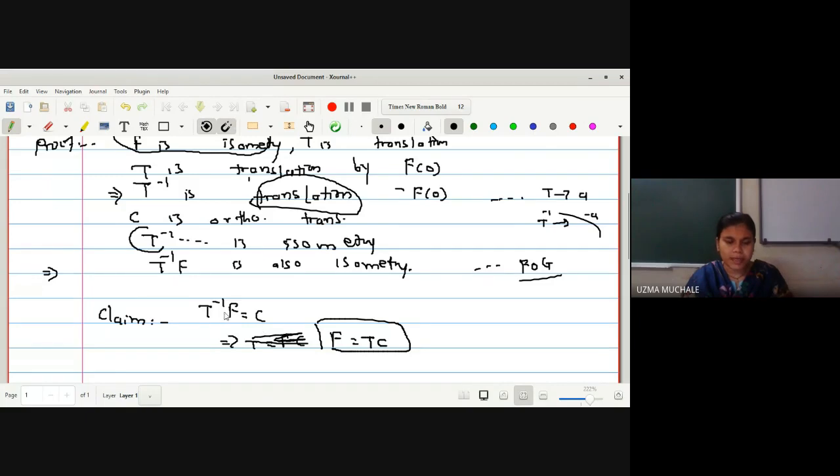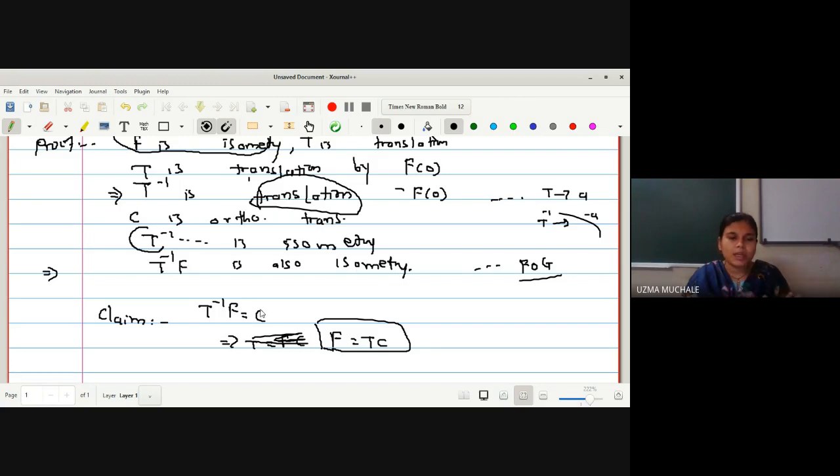If you multiply by T, because we know that T into T inverse is nothing but identity, you can apply T on both sides and get F is equal to TC. Hence our aim is to claim that T inverse of F is an orthogonal transformation.